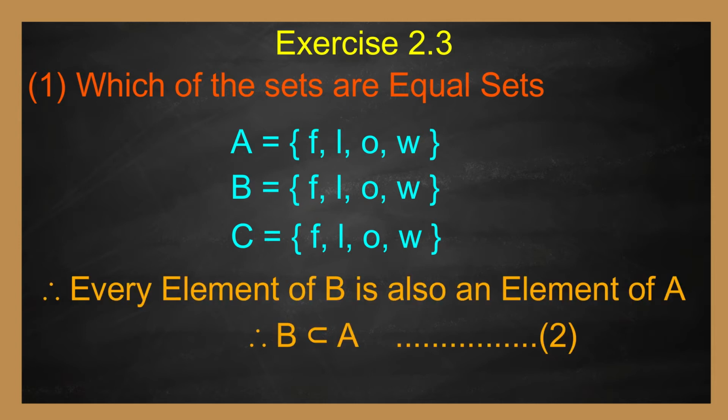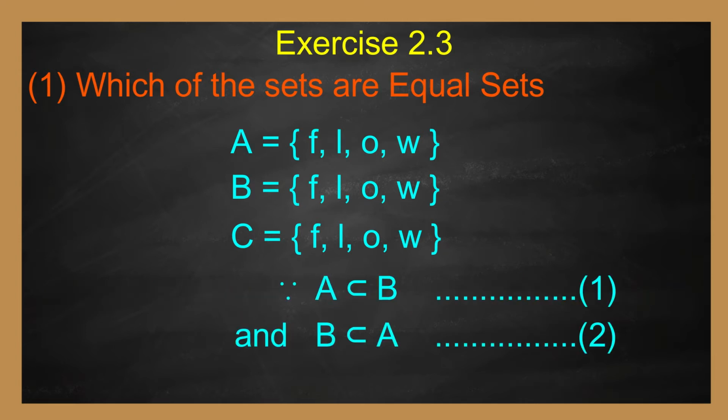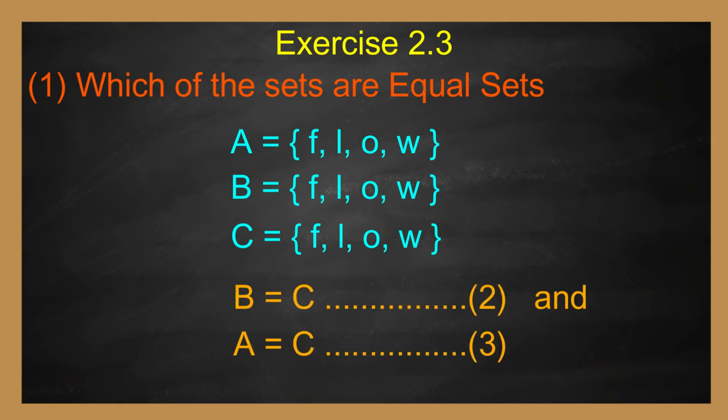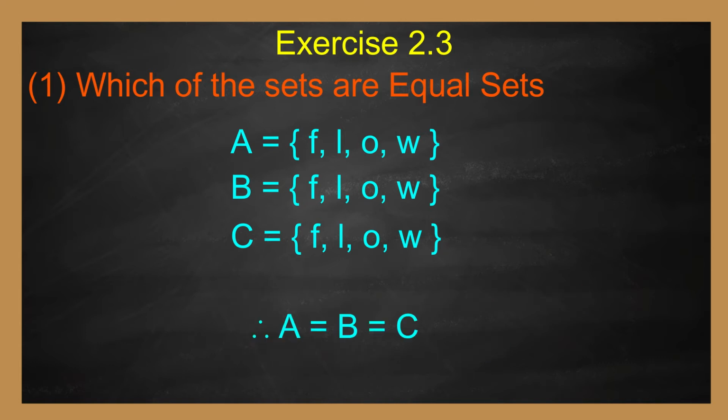Now, every element of B is also an element of A. Therefore, B is said to be subset of A. Since A is subset of B and B is subset of A, A and B are said to be equal sets. That is, A equal to B. Similarly, B equal to C and A equal to C. Therefore, A equal to B equal to C.